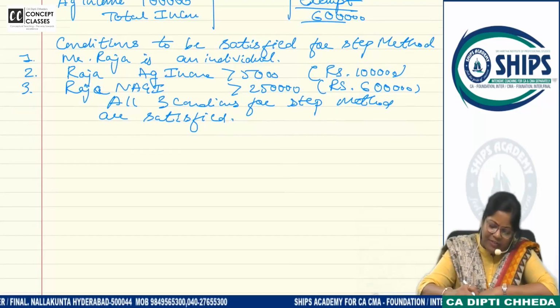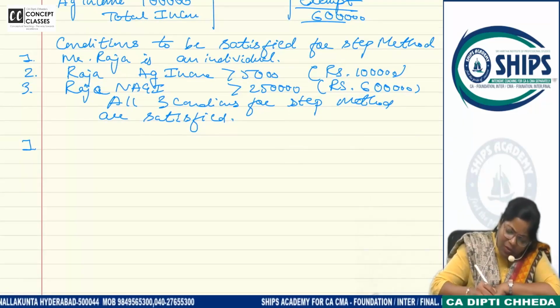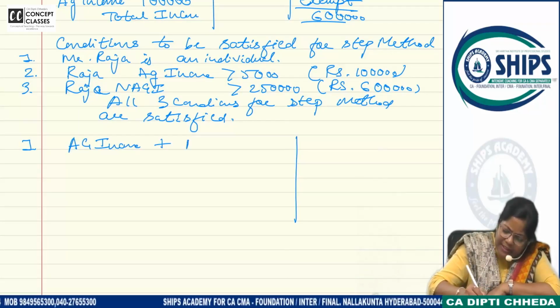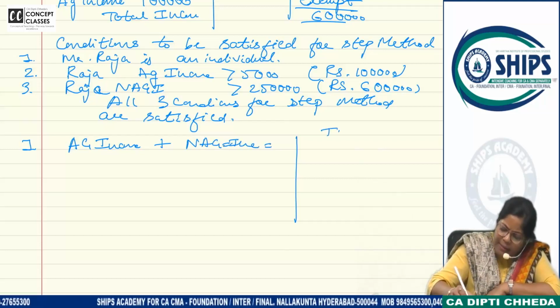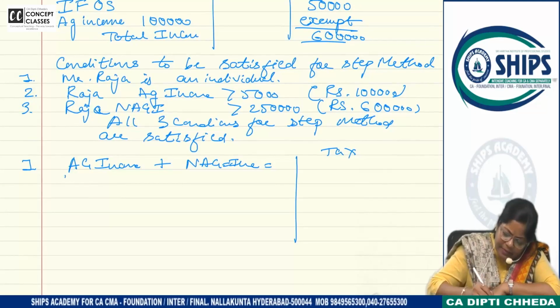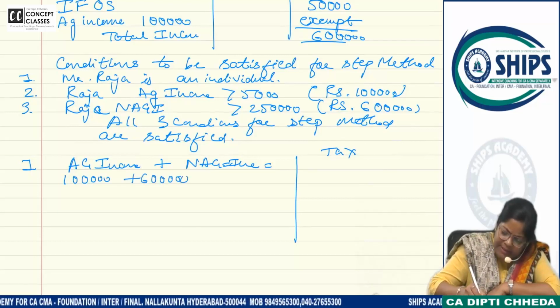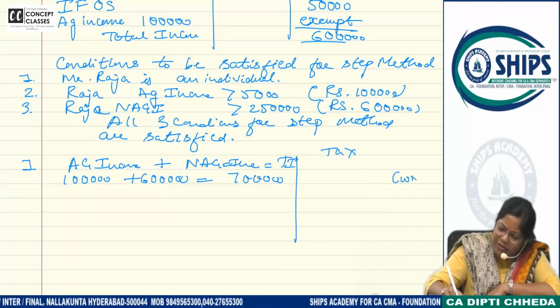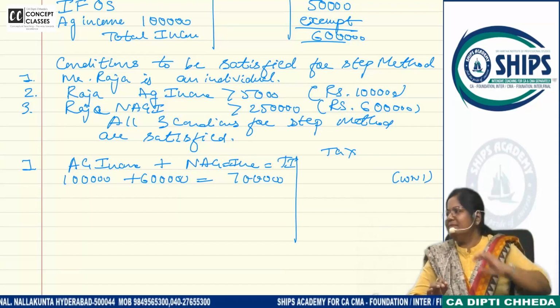So can we start with the step method? Yes. What is step 1? You can write like this also in the exam: agricultural income plus non-agricultural income, total, pay tax. So what is your agricultural income? 1 lakh. What is your non-agricultural income? 6 lakhs. What is the total income? 7 lakhs. Let us calculate tax on this in working note 1.